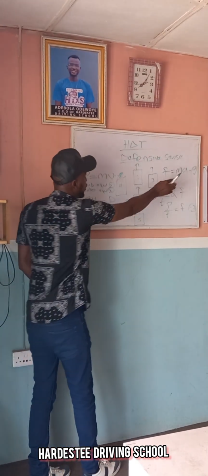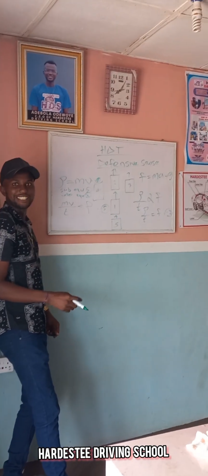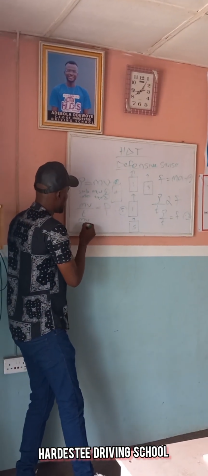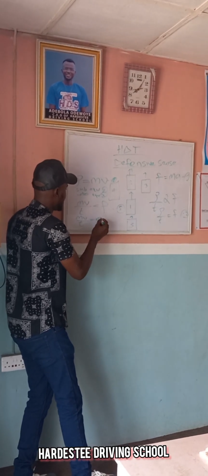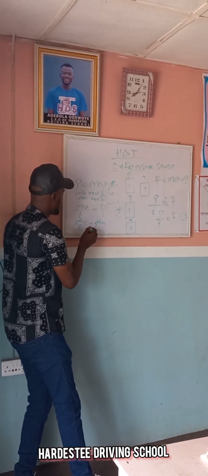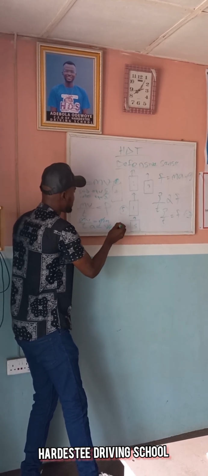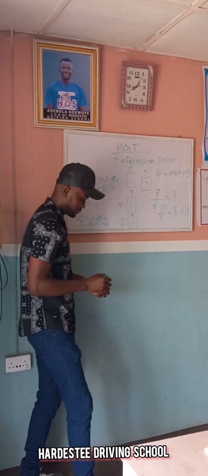Now, recall that your force is mass times acceleration. You now have mass times velocity over time equal to MA. Your mass cancels. Finally, your acceleration equals velocity over time, equation 6.